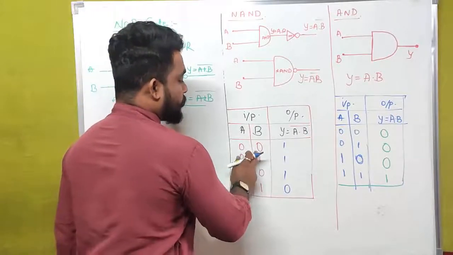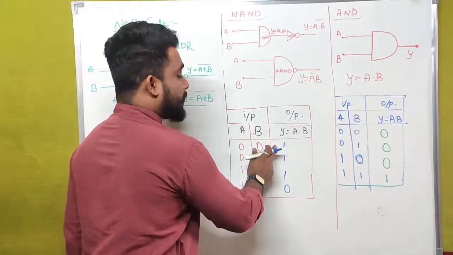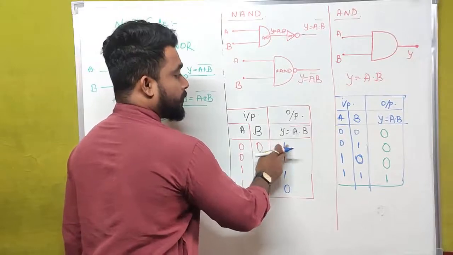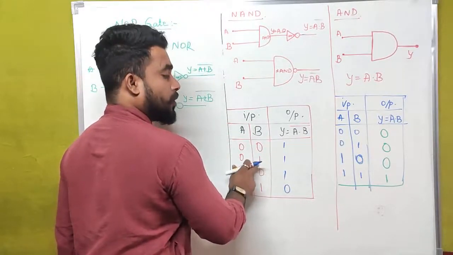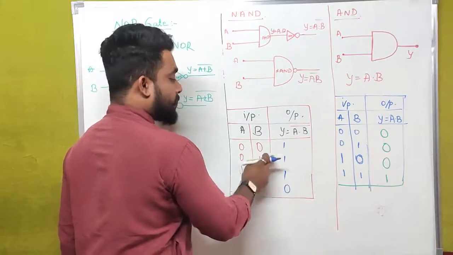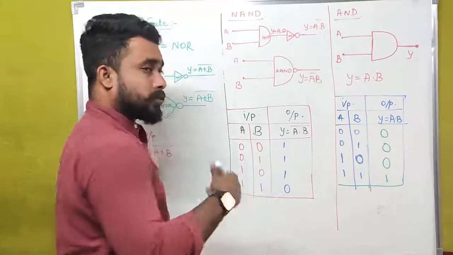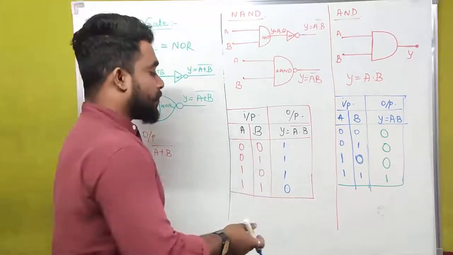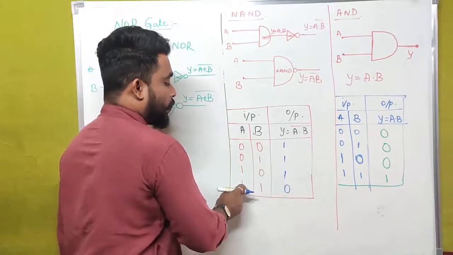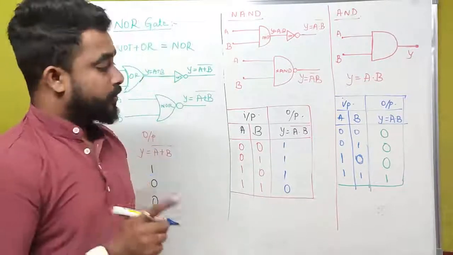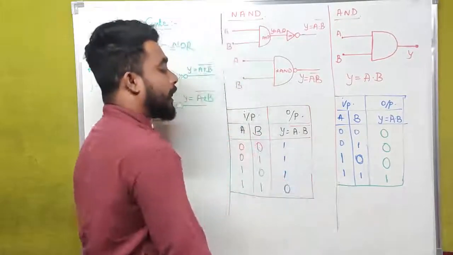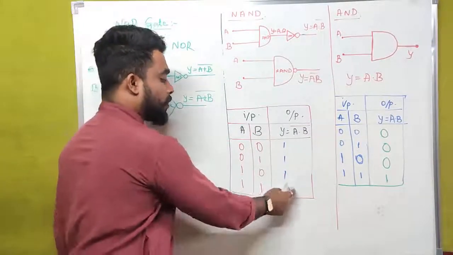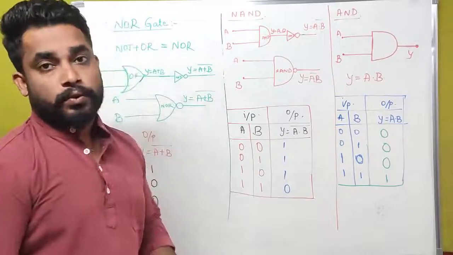For example, 0, 0 is 0 in case of AND gate. The inversion of 0 is 1. 0 into 1 is equal to 0. Inversion of 0 is equal to 1. 1 into 0 is also equal to 0. And inversion of 0 is equal to 1 here. 1 into 1 is equal to 1 in case of AND gate. And the inversion of 1 is equal to 0.